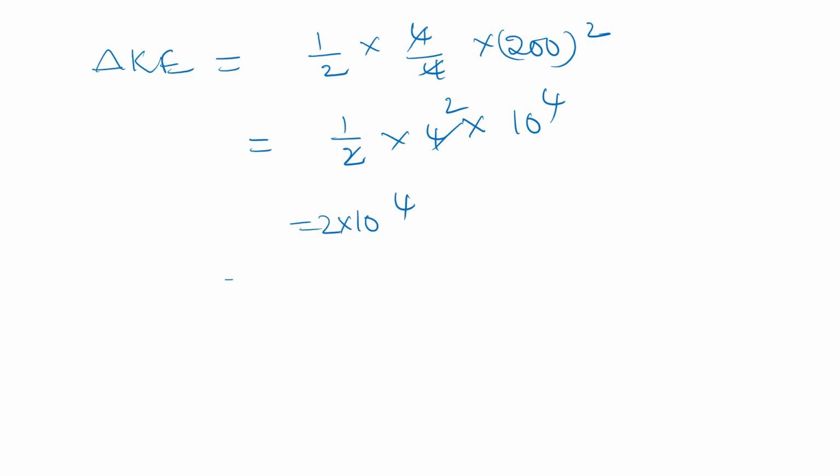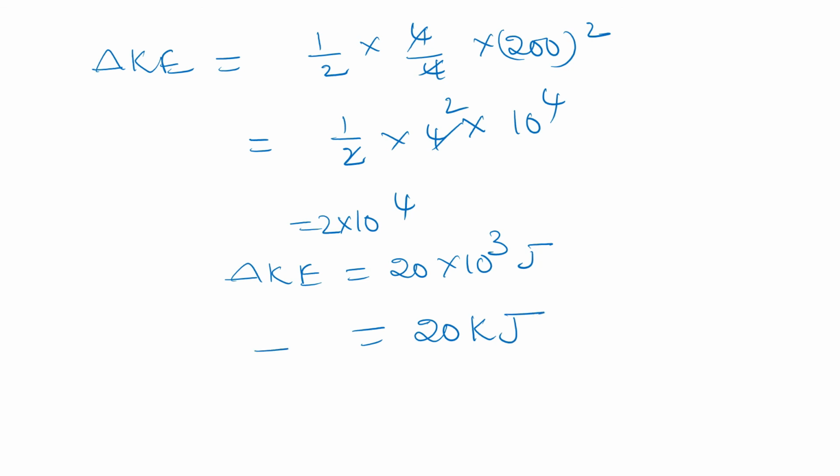So this can be written as 20 into 10 cube joules. In terms of kilojoules, 20 kilojoules. Next we'll go to the next question.